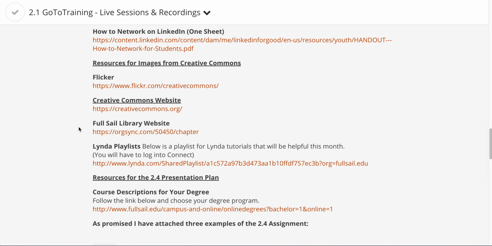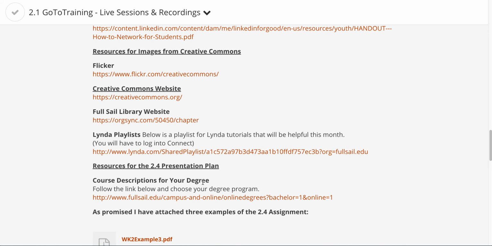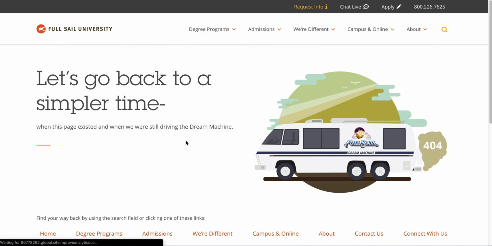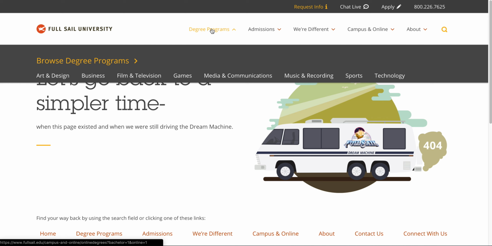But further down towards the bottom, you're going to see resources for the 2.4 presentation plan. And you'll see a link for course descriptions for your degree. You'll click on that link, and it's going to take you to this specific website. And what you do once you get here is you go under degree programs, and it'll list the different degree programs here at Full Sail.